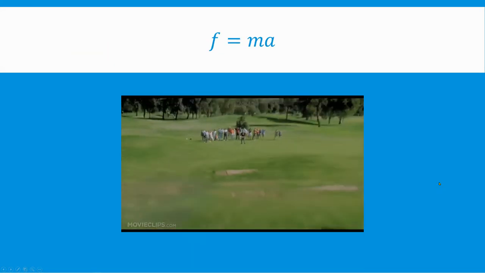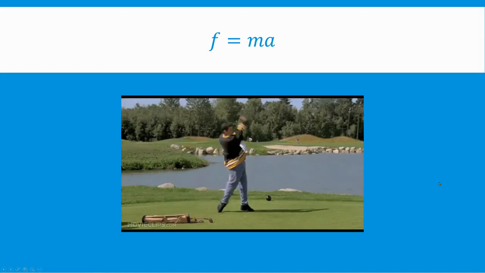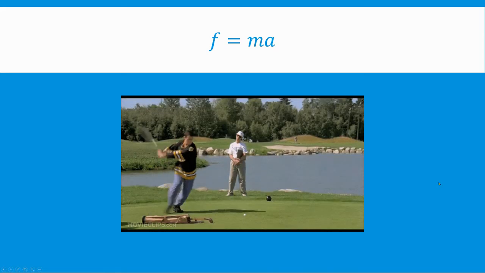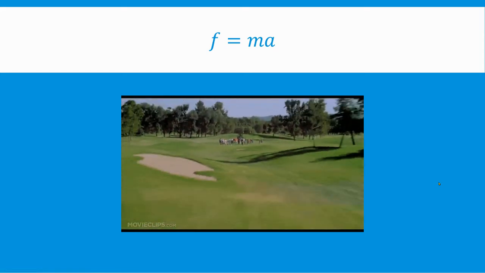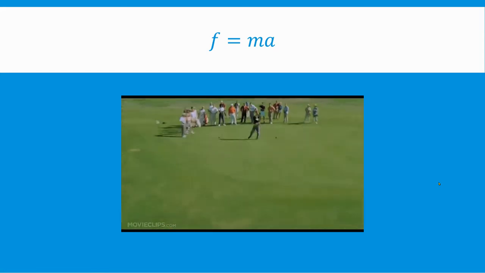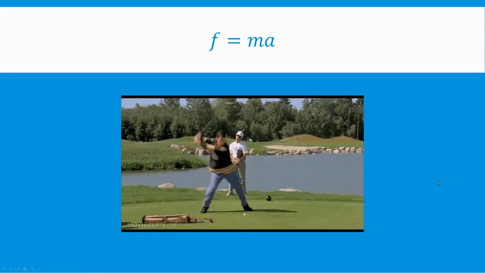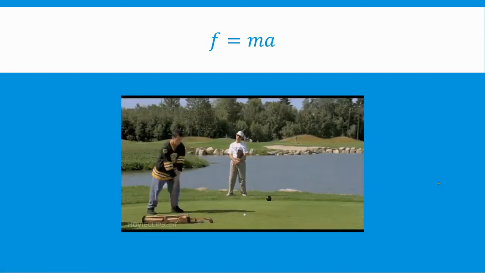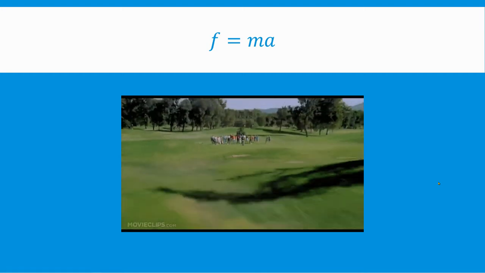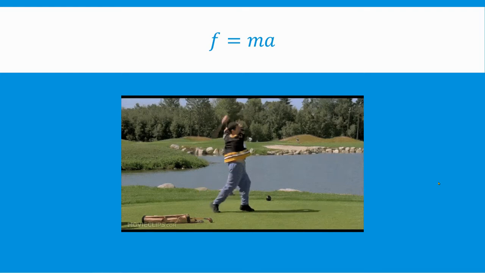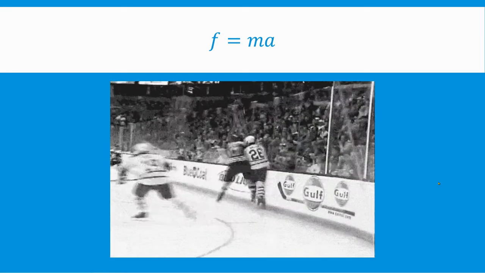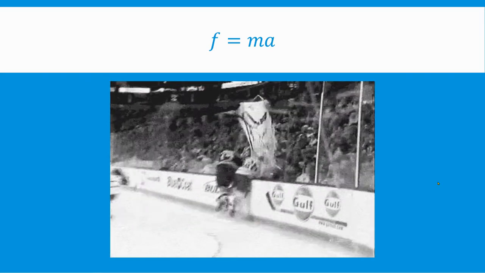Here's Newton's second law of motion in action. Little Happy Gilmore applies a force. That little mass, the golf ball, accelerates. Boom. Force equals mass times acceleration. Here's a little F equals ma.